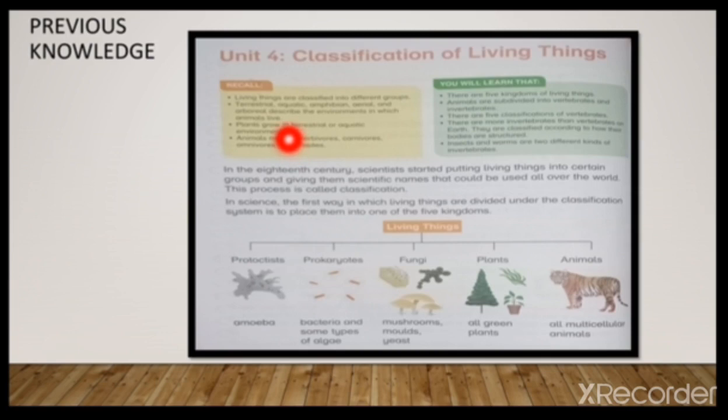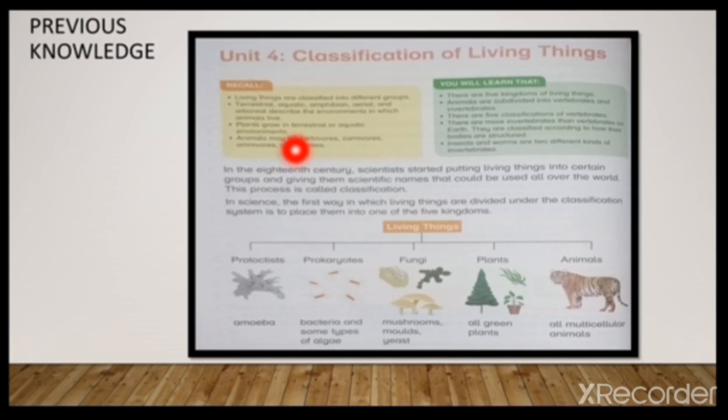In the previous lecture, we learned that living things are classified into different groups: terrestrial, aquatic, amphibians, aerial, and arboreal. Describe the environment in which animals live. We also learned that plants grow in the terrestrial or aquatic environment. Animals may be herbivores, carnivores, omnivores, or parasite.